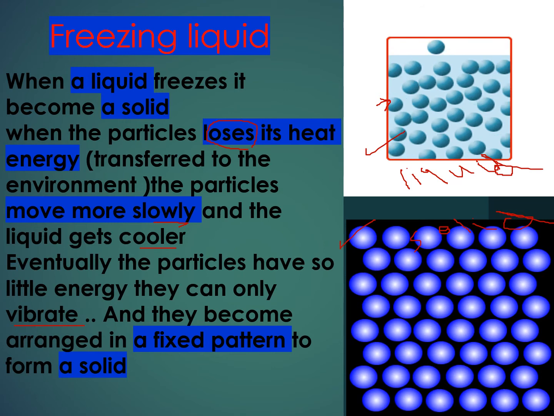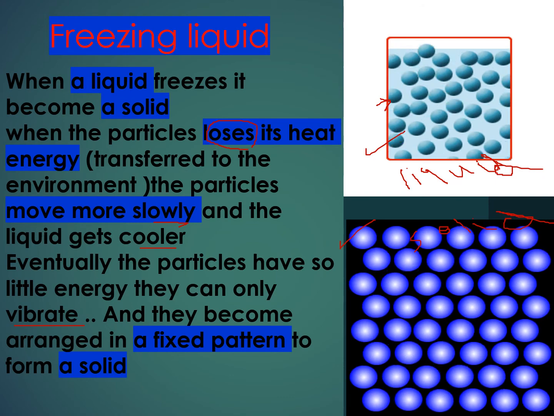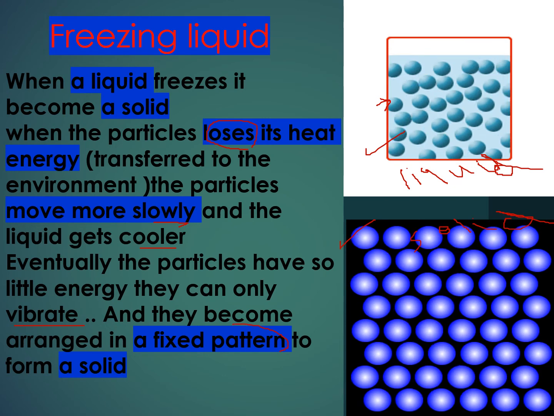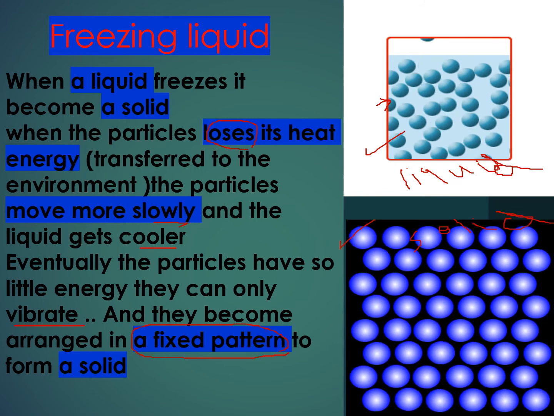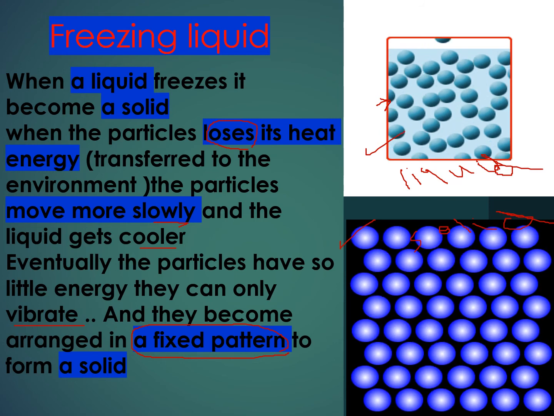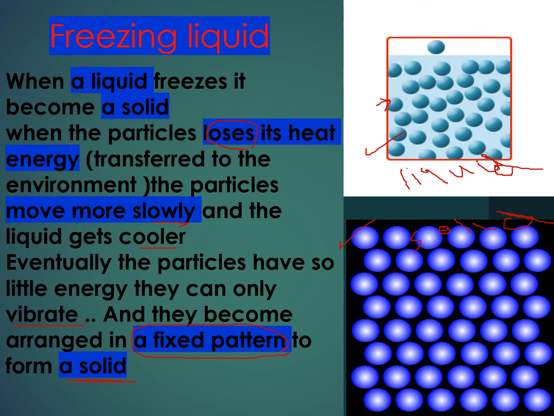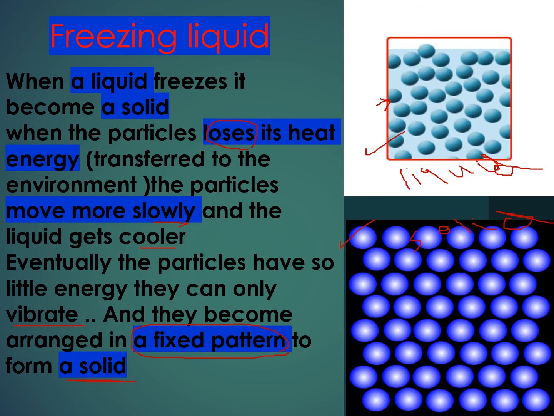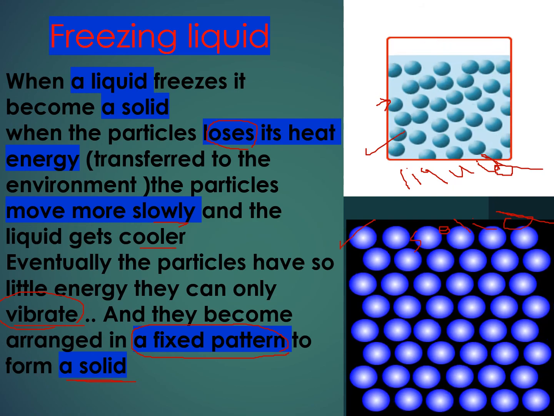After the particles of the liquid lose their energy, they can only vibrate and they become arranged in a fixed pattern. We studied before that a fixed pattern is one of the characteristics of the solid state. So when these particles change into a fixed pattern, it will become solid. The molecular spaces will be less than before, and the movement will be very slow. Only the particles will vibrate, not moving freely as in a liquid.